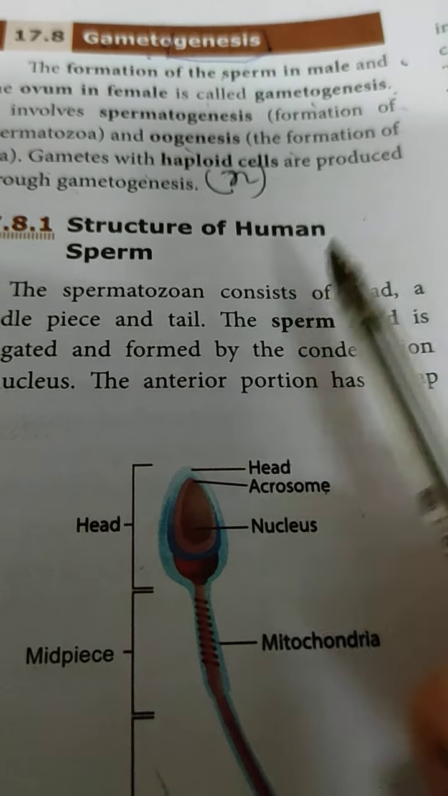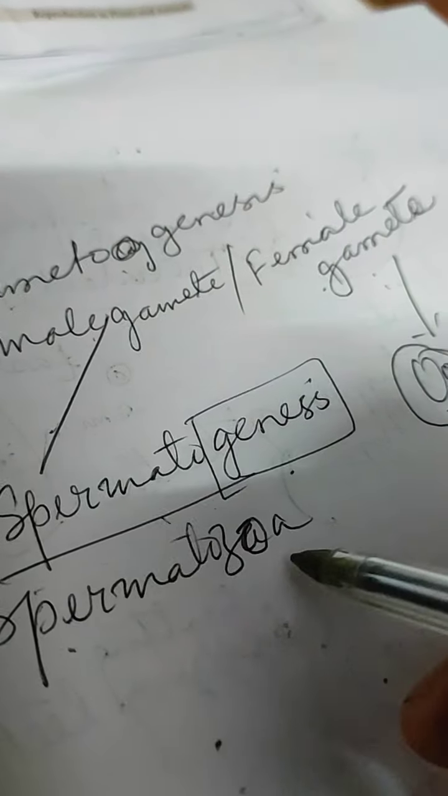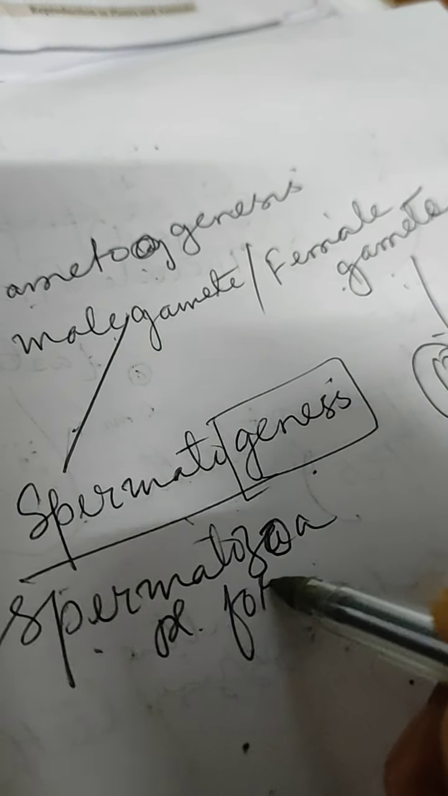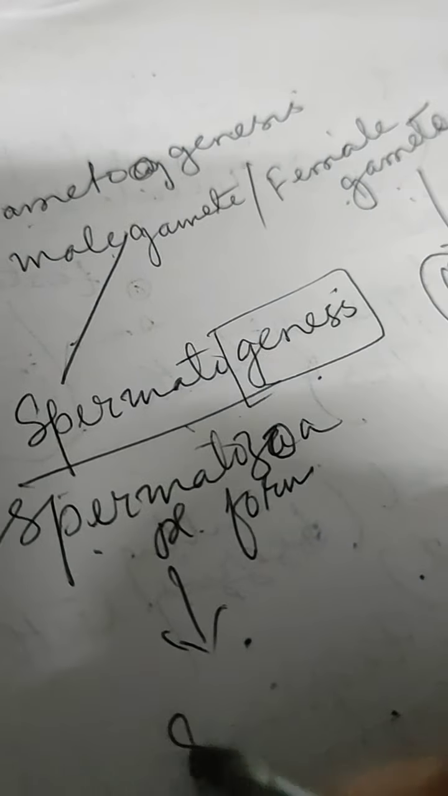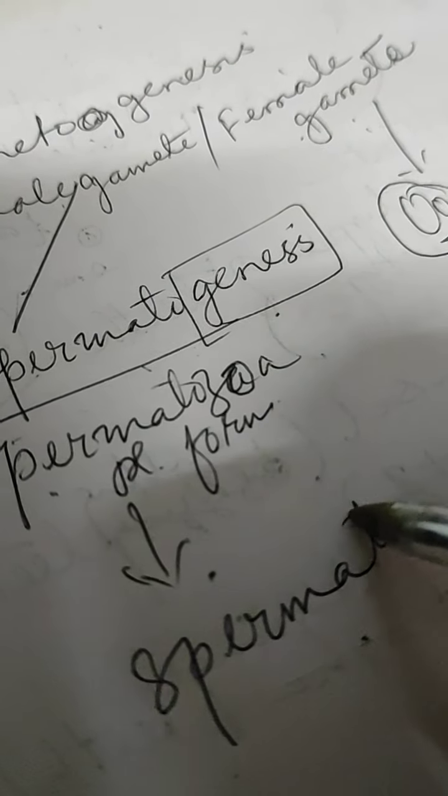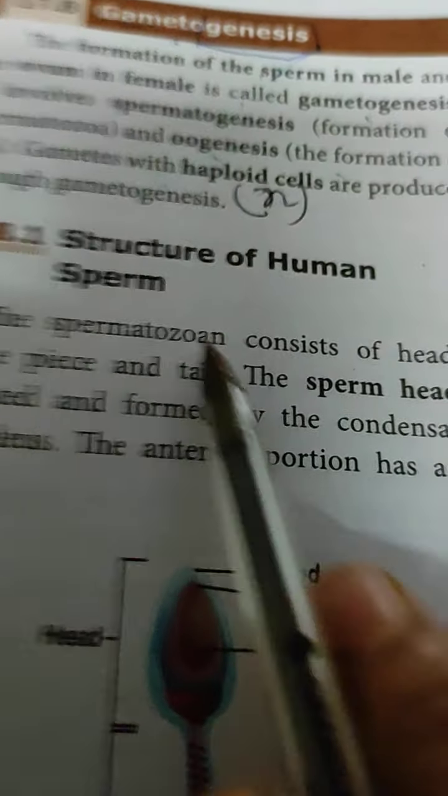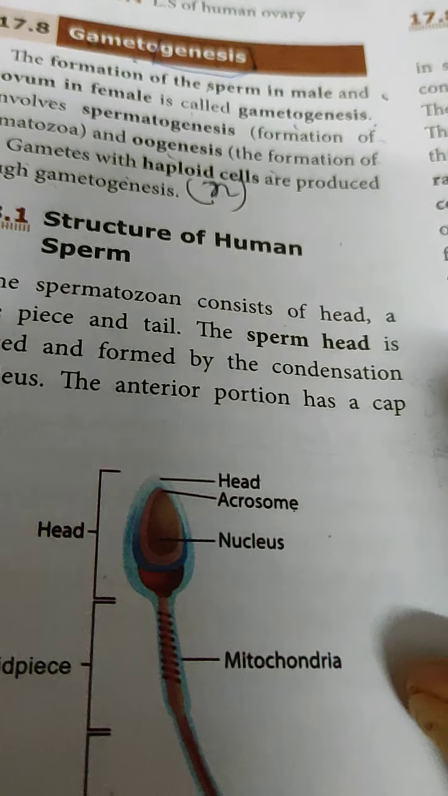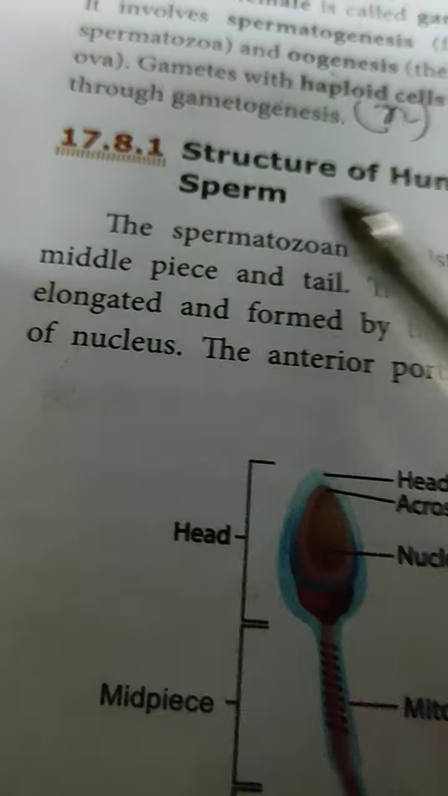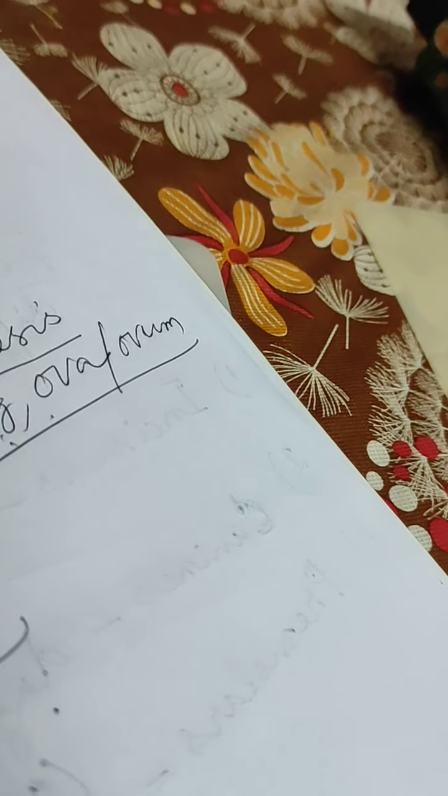Spermatozoa is the plural form. Its singular form is spermatozoan. Each and every spermatozoan consists of three main parts: head, middle piece and tail. With diagram we will be discussing, children. This discussion should be completed, and after two videos, two days of videos, I will give the question and answer also.